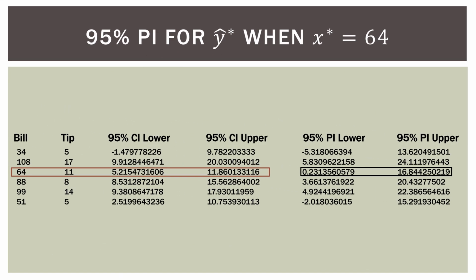And lo and behold, there it is. On the right we have a black rectangle around those values from the computer, 0.231356 and 16.84425, and here is what we did by hand, 0.231356 and 16.844250, the exact same. So we know we are doing it correctly.